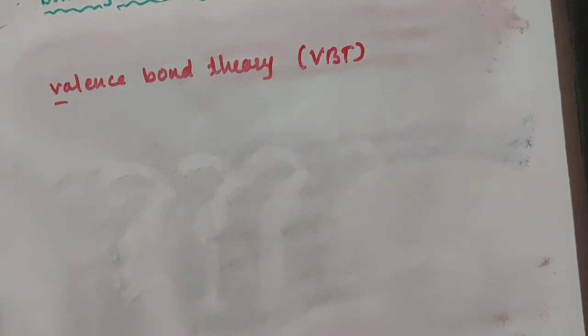according to this theory, the central metal atom or central metal ion, under the influence of ligands, forms hybridized orbitals.